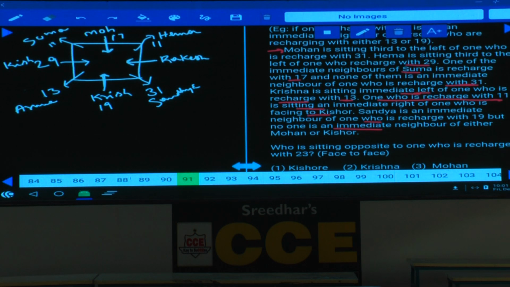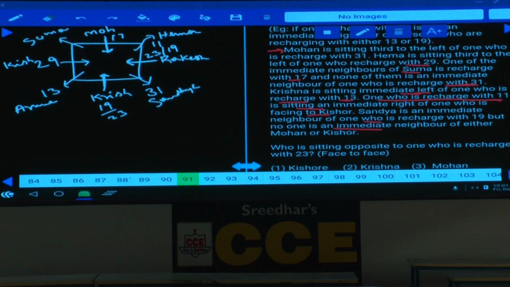Then coming to these numbers, 11, 13, 17, 19, 23 are left over, isn't it? Now 23, because all the given numbers are immediate neighbors. Hence if this is 19, this will be 23, isn't it? Because 19 cannot be at this place, because 19 and 17 cannot be adjacent to each other. Then what is the element left over here?